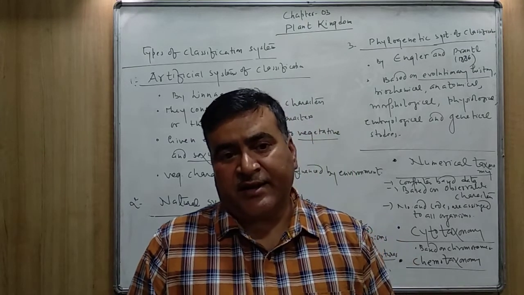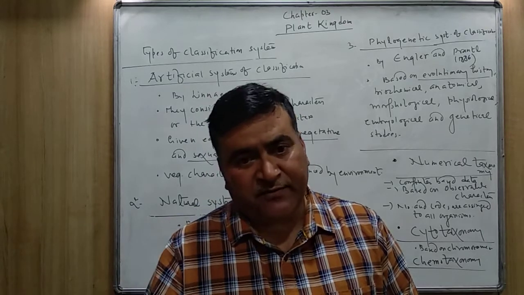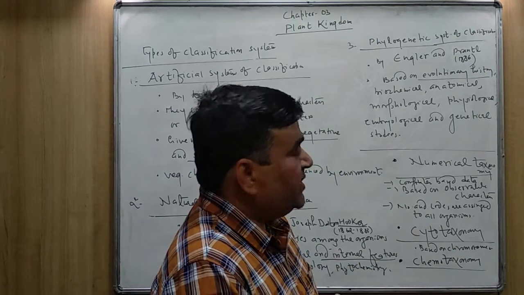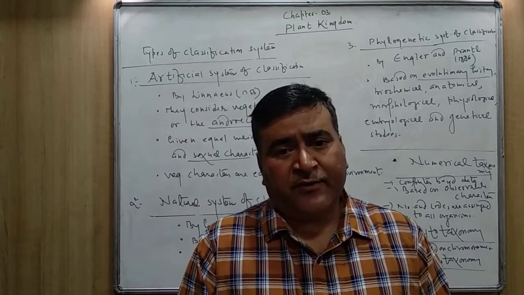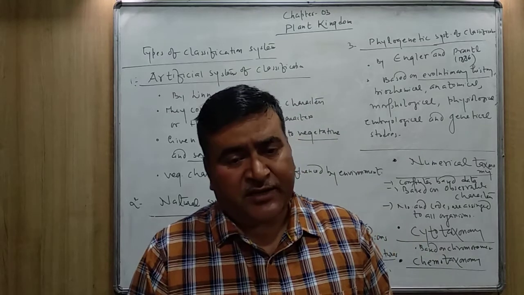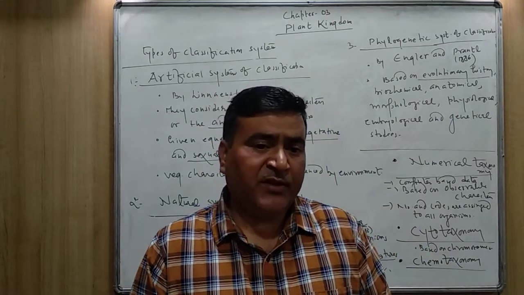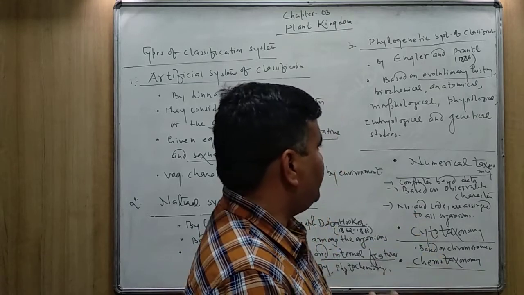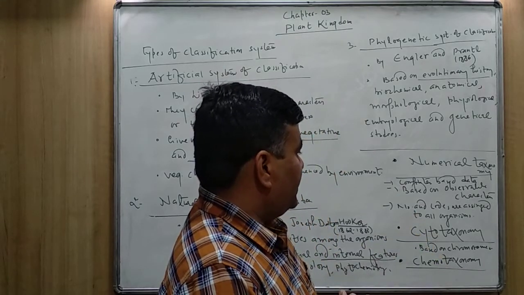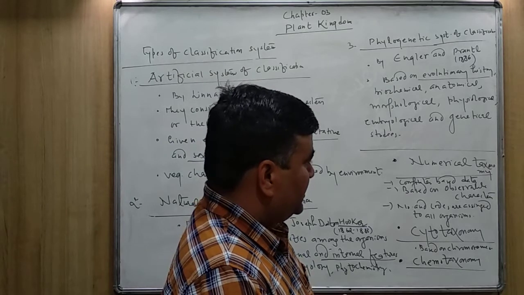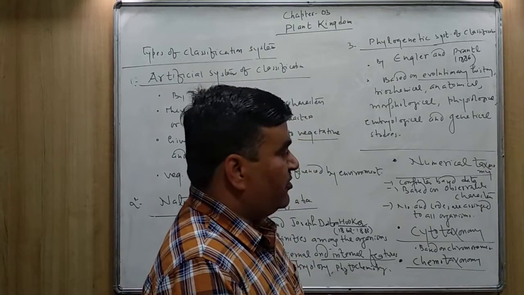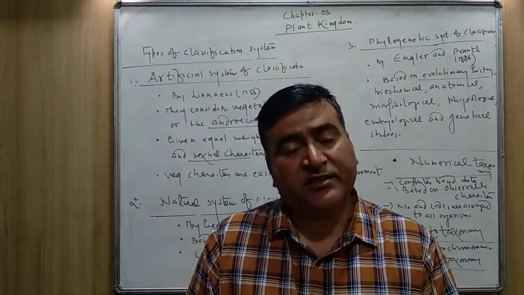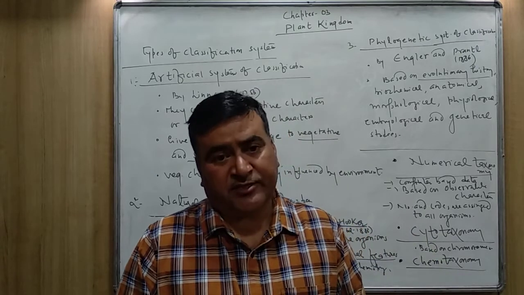If they are unrelated, they are placed into different categories. Other bases are also there in the present time to classify the plants properly. These three are numerical taxonomy, cytotaxonomy and chemotaxonomy. All three of these taxonomical studies are included in your textbook also.